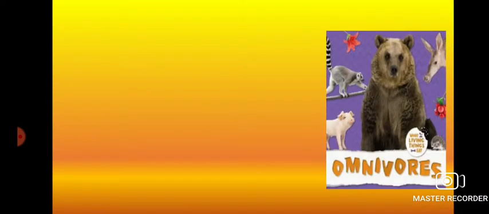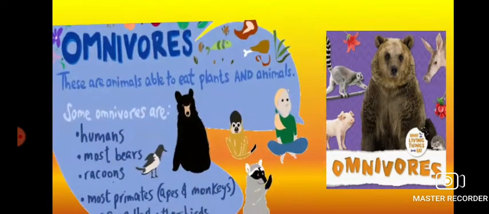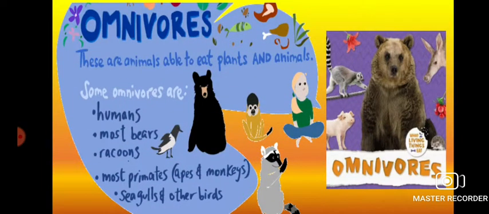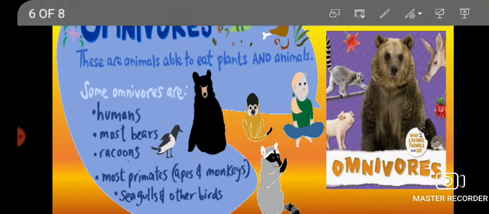Next is coming, as I had told you, omnivorous. A bear is omnivorous. Omni means both, or we can say omni means all. So the animals which can eat the plant product as well as the animal product are the omnivorous animals. So what are the examples?